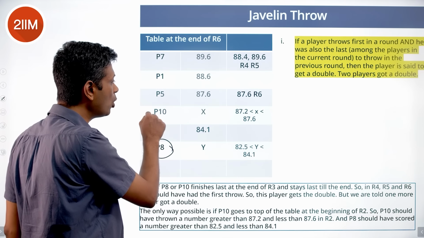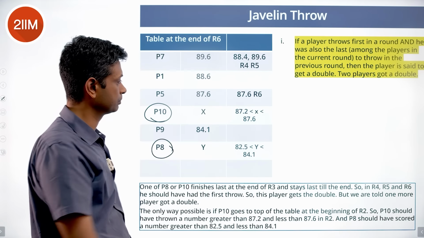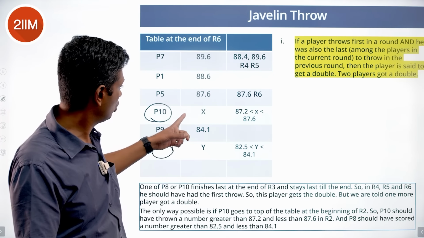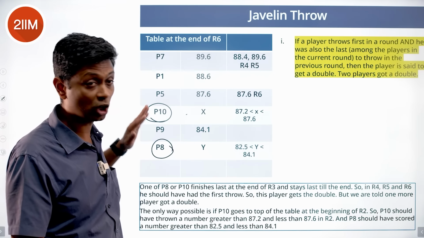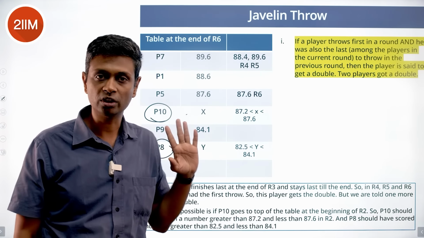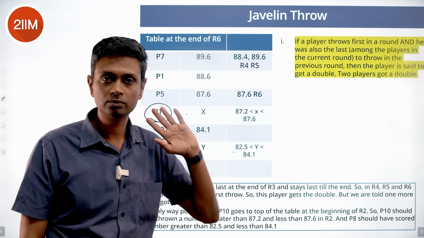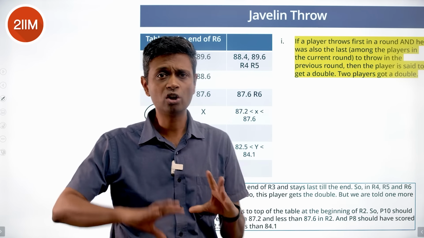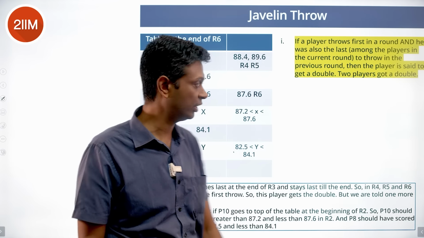And the person above would have been P10. P10 does not win a medal. So we know P10 does not win a medal, but he's done a double. And P8 is the other person to have done a double. P8 has got the score. Really challenging set. Absolutely brilliant. Each sentence is loaded with some fundamental meaning sitting there.